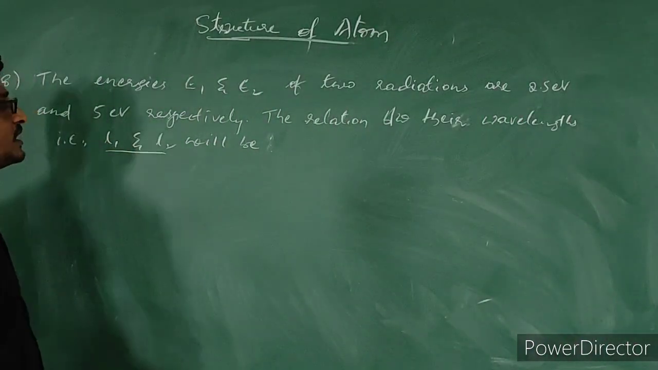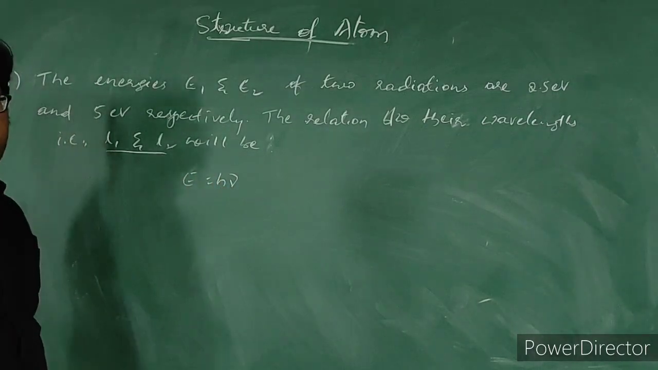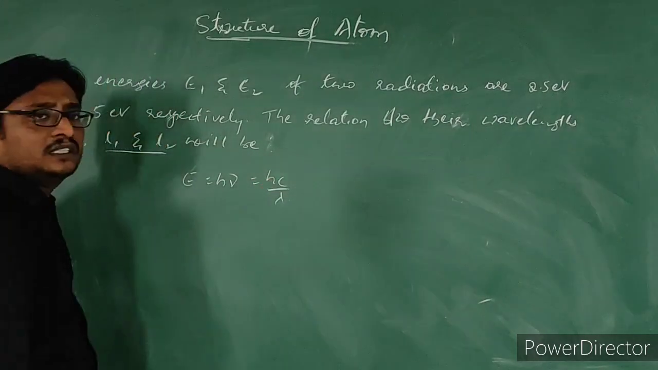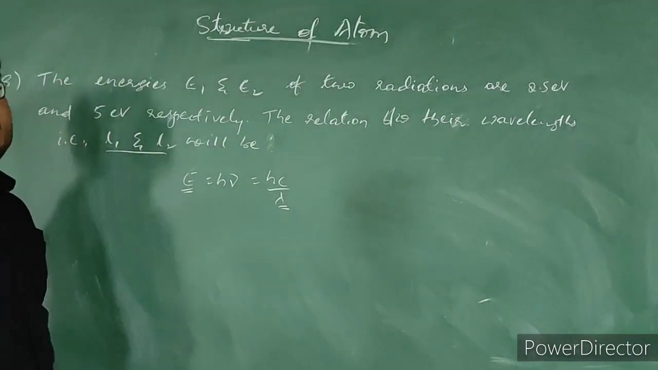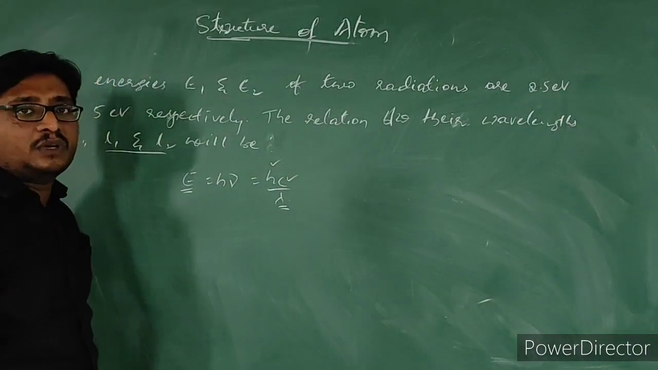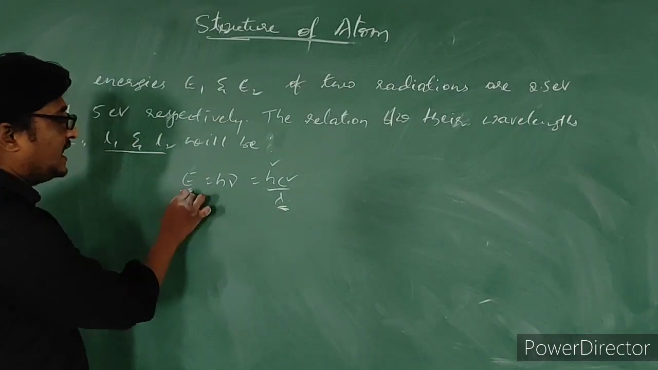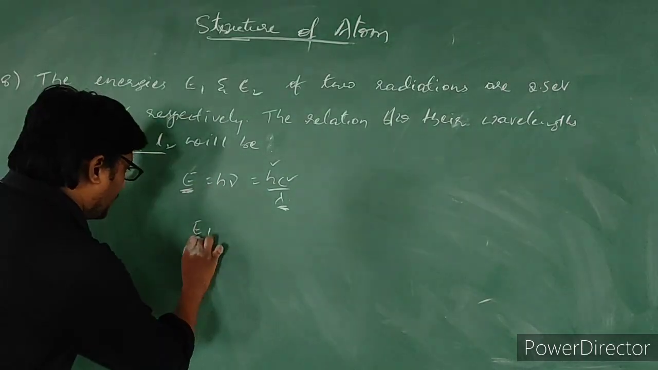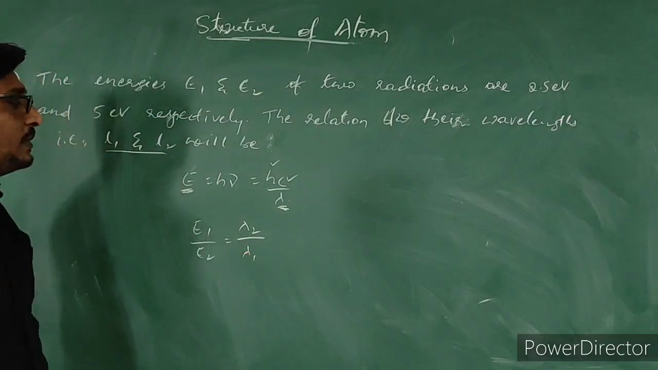What is the formula for energy? E is equal to h nu. This is Planck's equation. So this can be written as hc by lambda. Here, energy and wavelength are inversely proportional. h is Planck's constant, and c is the velocity of light. They are inversely proportional. From this we can write E1 by E2 is equal to lambda 2 by lambda 1.